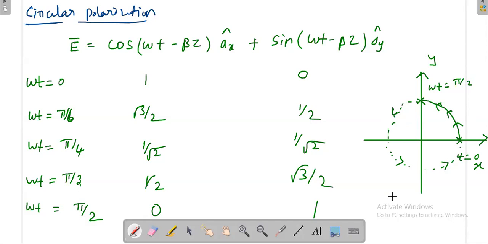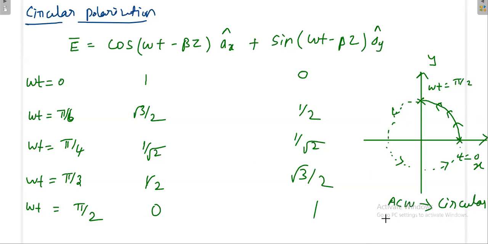So this is what direction, sir? Anti-clockwise direction. This is anti-clockwise direction. So circular. Once it is anti-clockwise and circular, what is this one? Right hand circular polarization or left hand circular polarization? Huh? Once it is anti-clockwise, yes, right hand circular polarization.